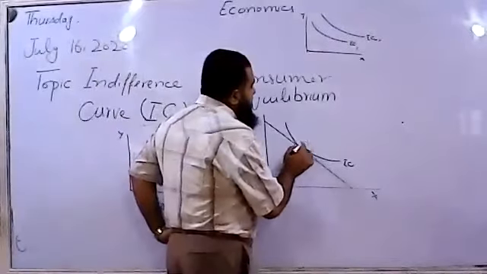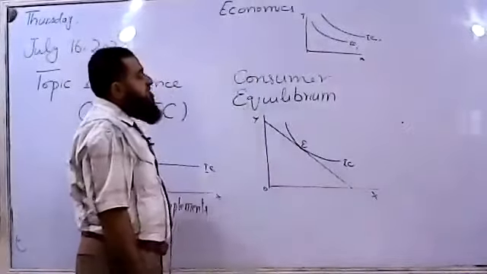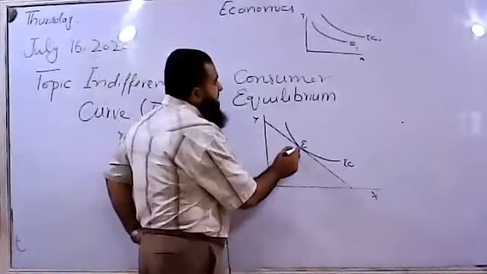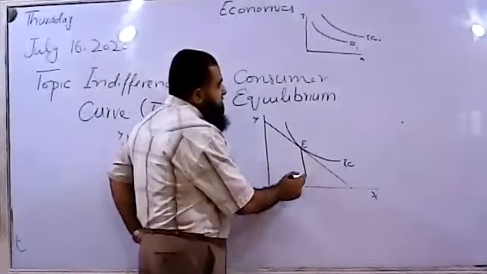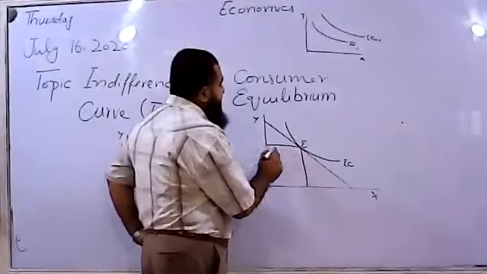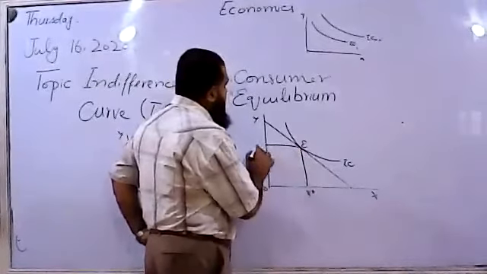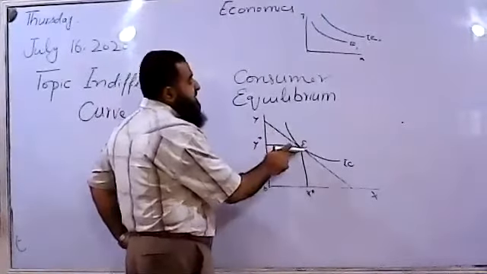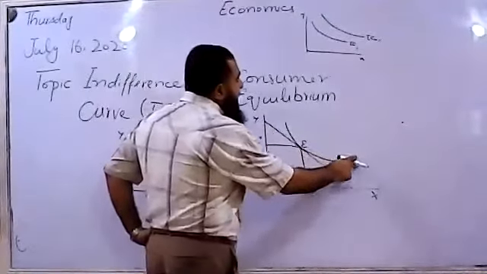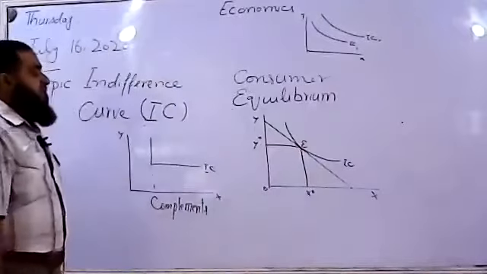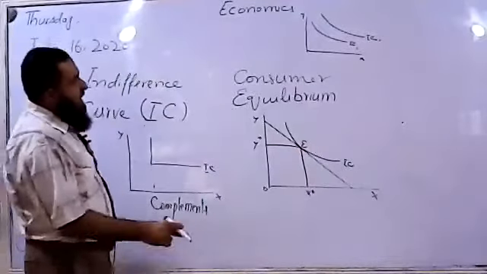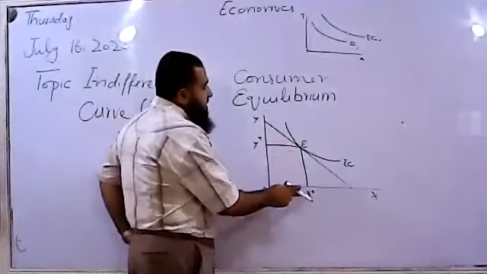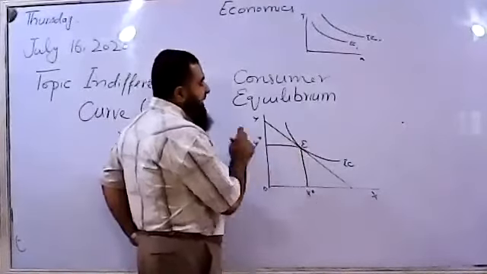Only this bundle, where the budget line makes a tangency condition with the highest attainable indifference curve, is affordable by the consumer.